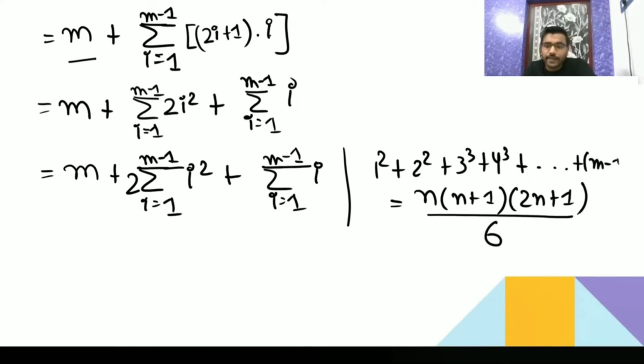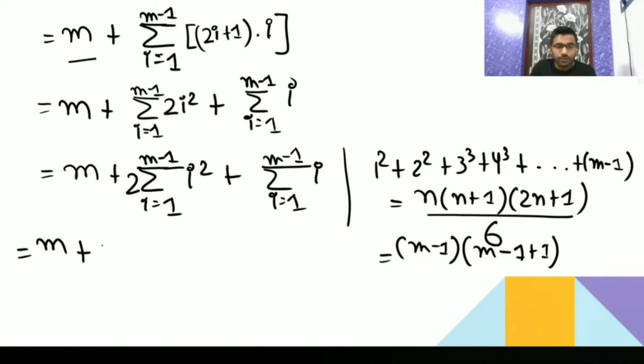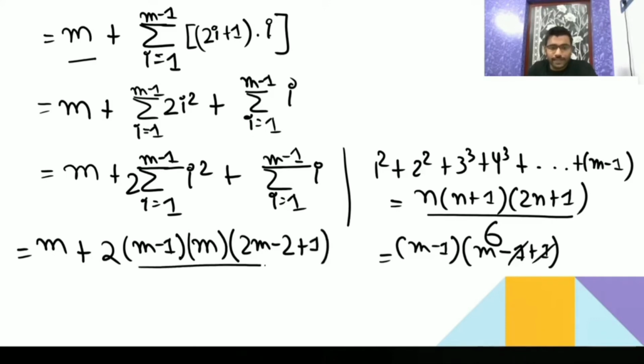Here it is going till m minus 1. So in place of n, I'm going to write m minus 1, then m minus 1 plus 1, then 2 into m minus 1 plus 1. Then you are going to get m here because it will cancel out. Then 2 into m minus 1, you get 2m minus 2 plus 1, by 6.